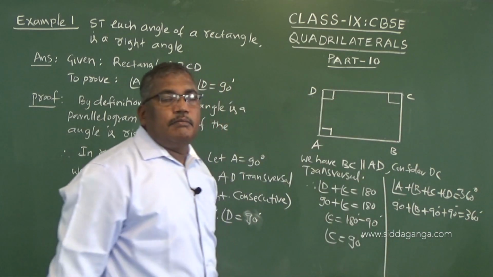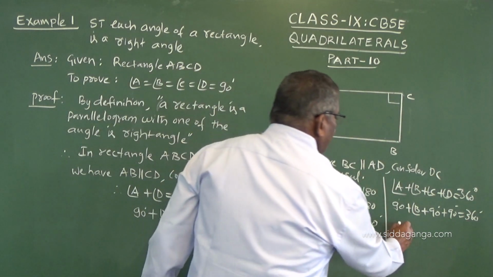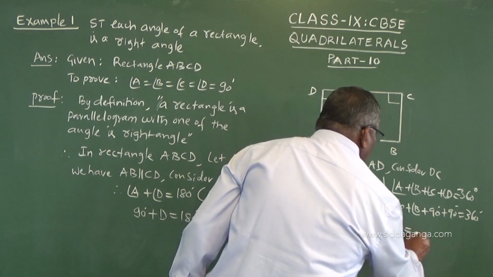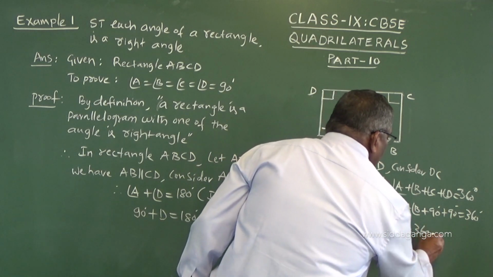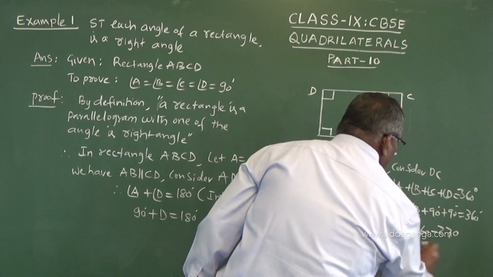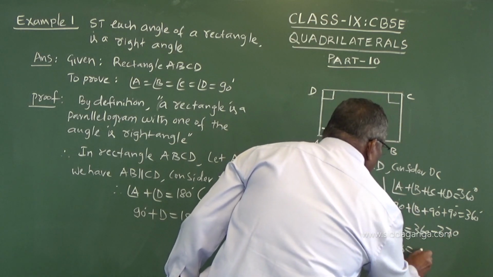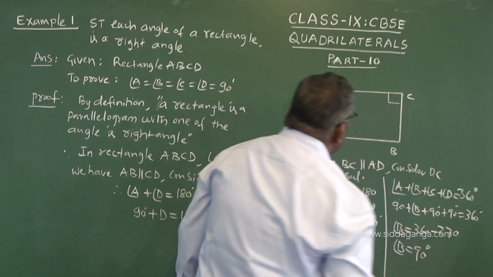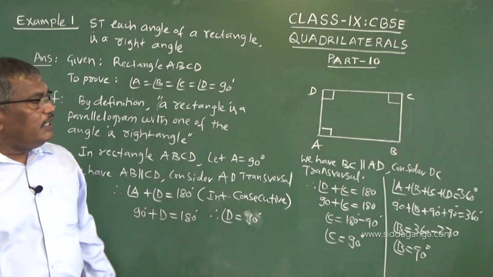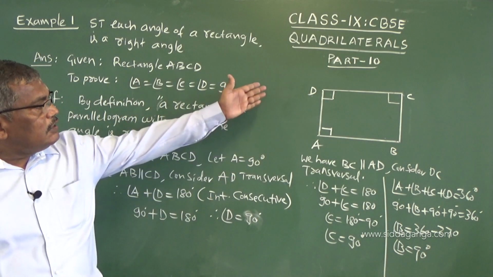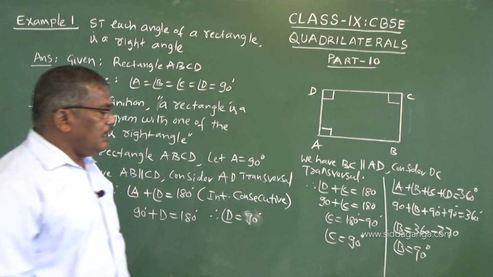This is by the angle sum property. Therefore, B equals 360 minus 270, B equals 90. So, A equals 90, B equals 90, C equals 90, D equals 90.